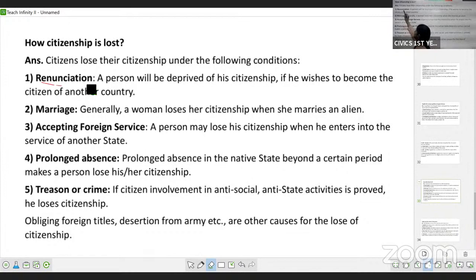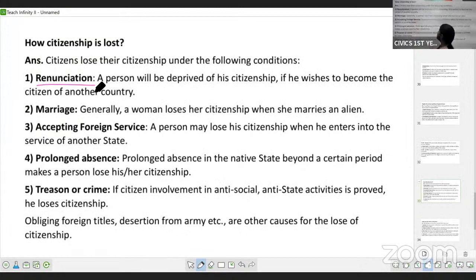The first one is renunciation. So what do you mean by renunciation? Renunciation means a person willingly gives away his citizenship and takes the citizenship of another nation or state. By his own will and wish, he is obtaining the citizenship of another country. So naturally, when you become a citizen of one country, you have to forego the citizenship of your native state. So renunciation.